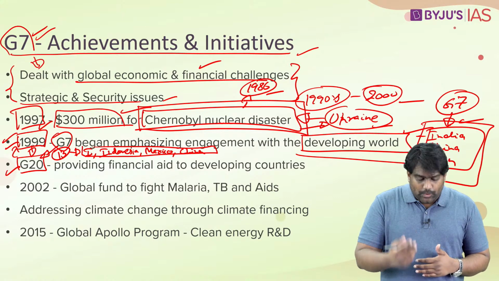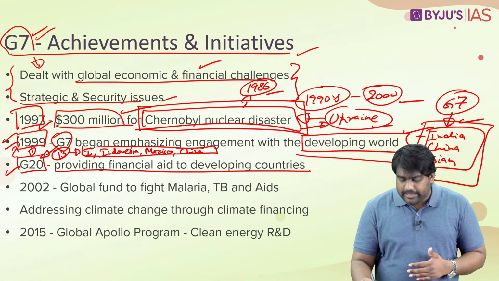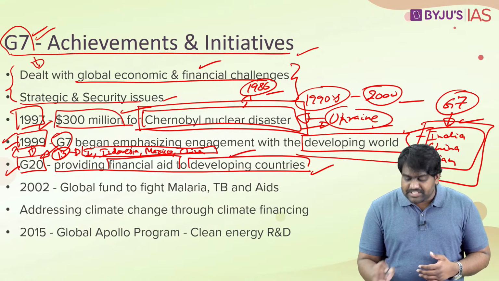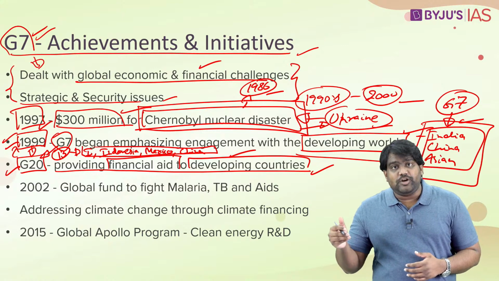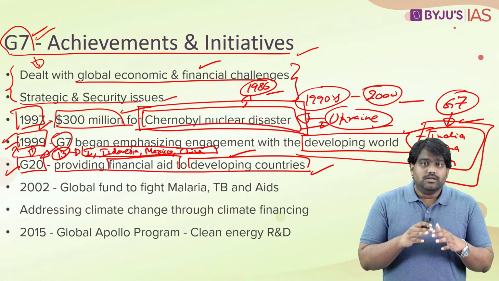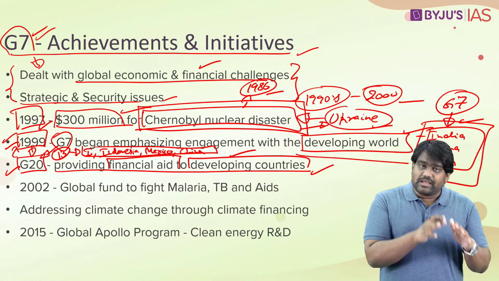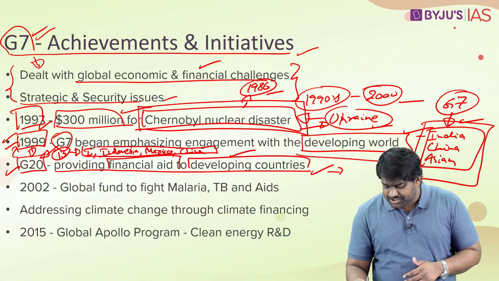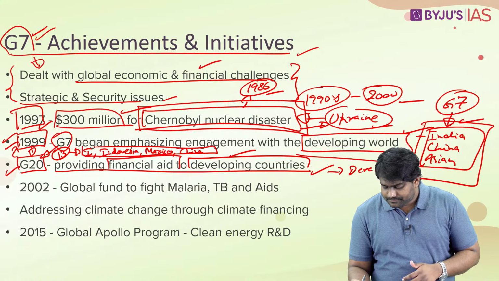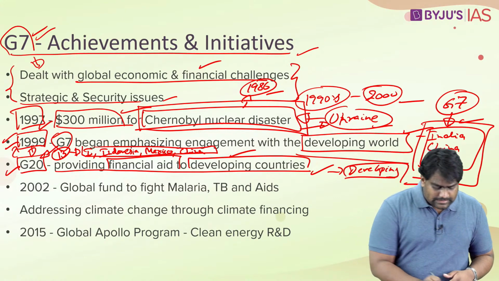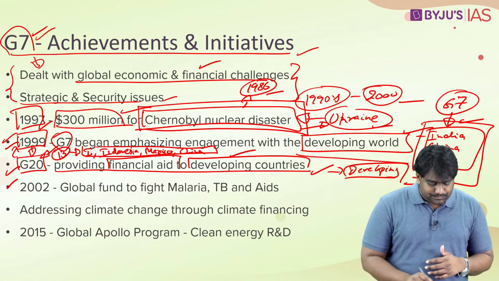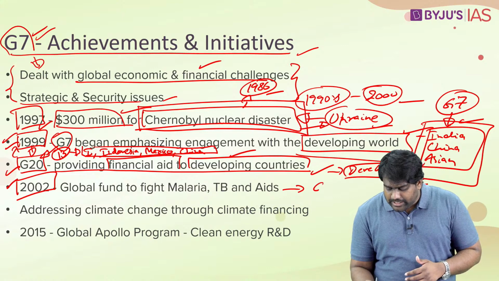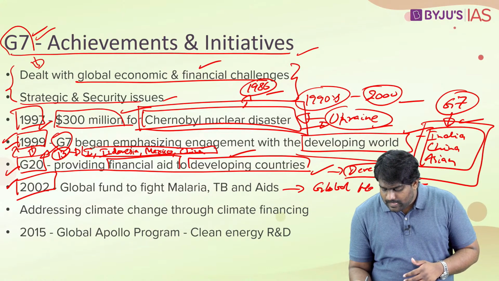As these economies were growing, the G7 even tried to provide financial aid and development assistance to developing countries, especially to middle income and low income countries. The G7 was doing this to remain relevant, to retain its influence and to maintain good relations with the developing world. Is that clear? Then in 2002, the G7 further expanded its mandate and started looking at global health challenges.